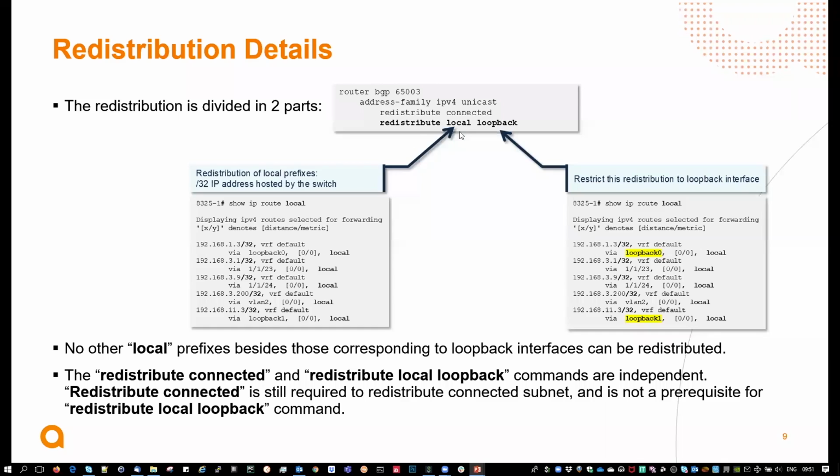So some details for the redistribution. You have two aspects of the command: the redistribute local that will redistribute local, but only loopback is permitted right now. So that command is restricted only for loopback. There are no other local prefixes besides those coming from the loopback interfaces that would be redistributed. Redistribute connected stays like that, and it's not a replacement. Redistribute connected and redistribute local loopback commands are independent. So there is no prerequisite to use one or the other before. It's an independent command.